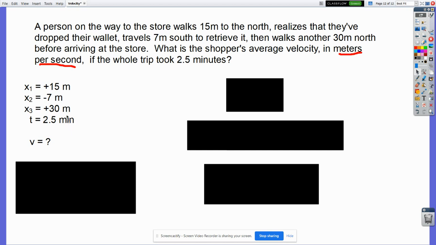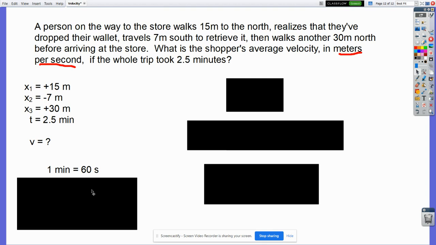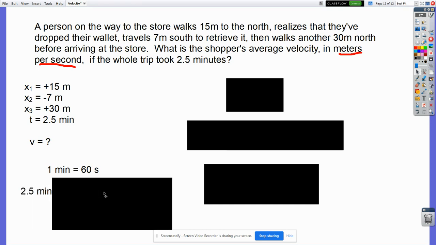Let's go ahead and convert that in minutes into seconds. It is a dimensional analysis problem, whether you write it down on paper or not. Some of you will just do it in your head. Most of you will just do it in your head. But it is really a dimensional analysis problem. You start with your given 2.5 minutes, and then a times sign. There's a fraction bar sitting right here. You know that by now.